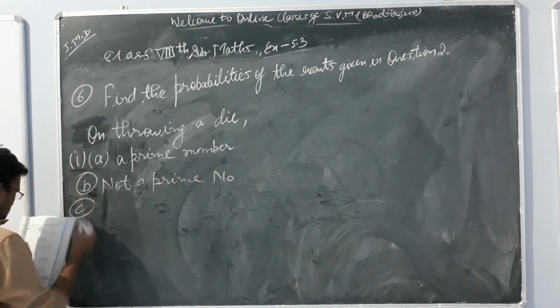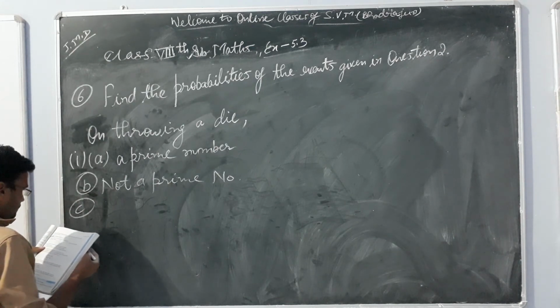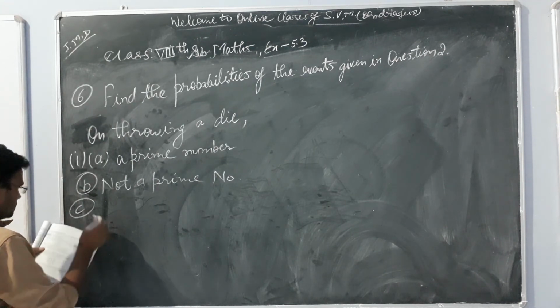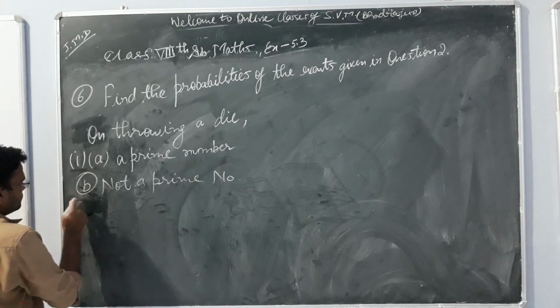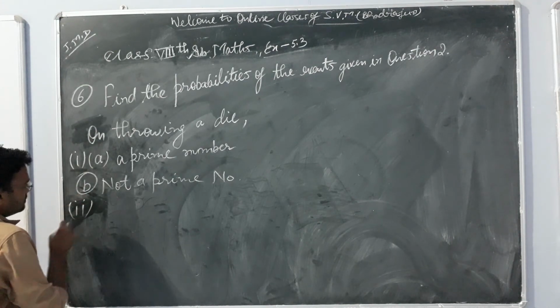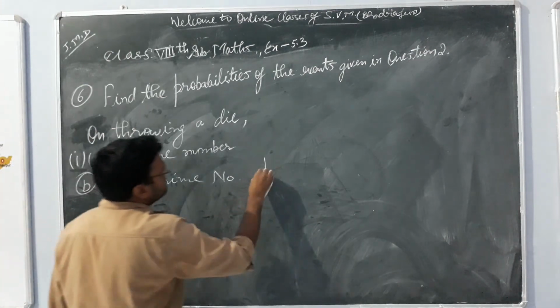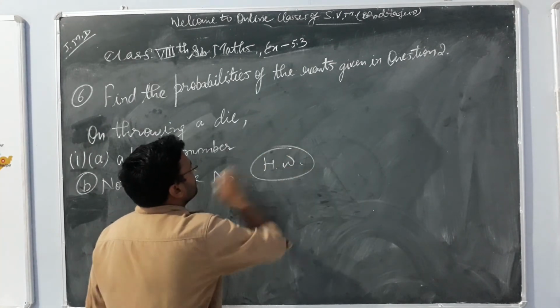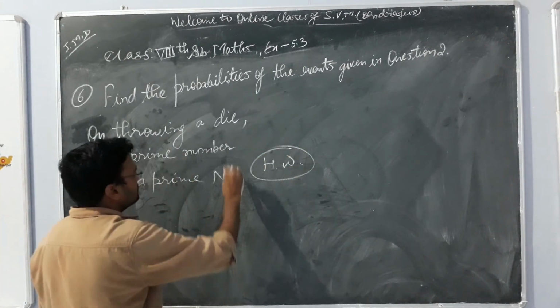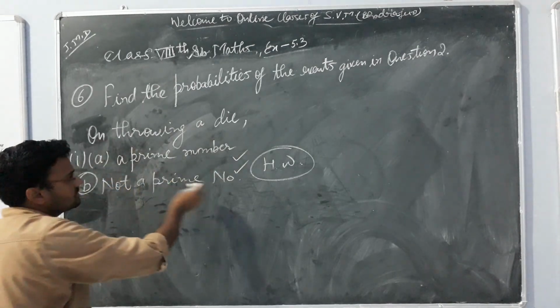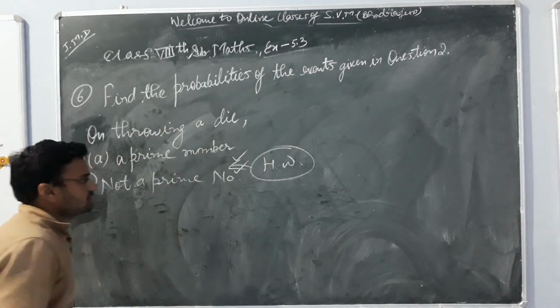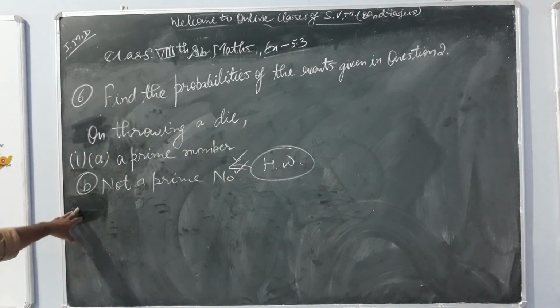Third, part C, is what? Actually, the first part is your homework. I will write your second part and solve that also in your next video. So this is your homework.